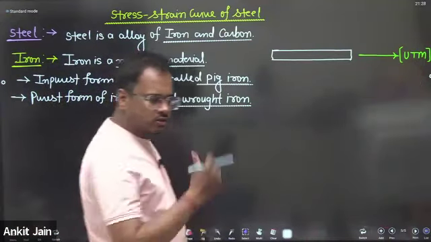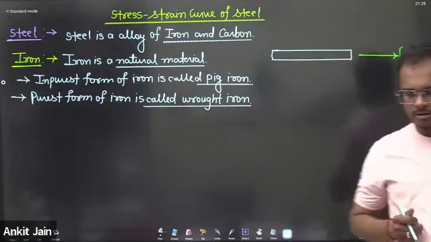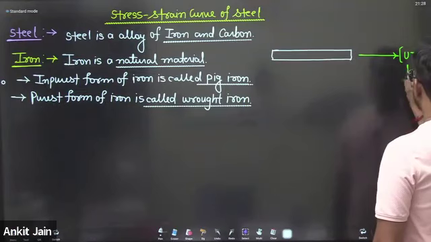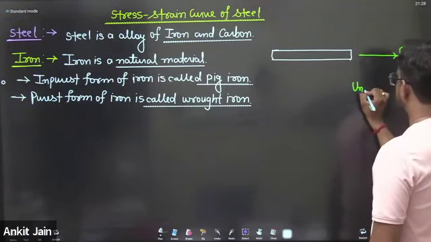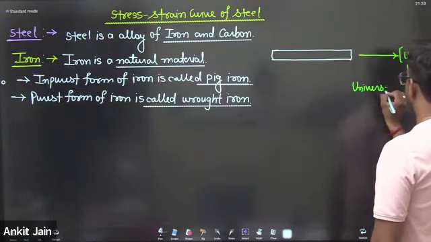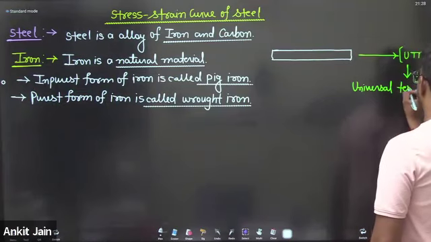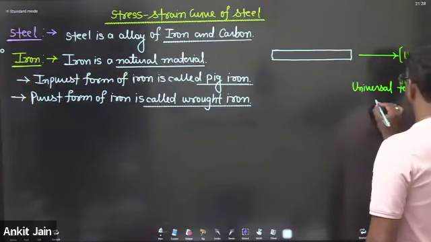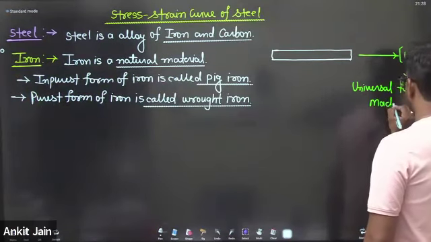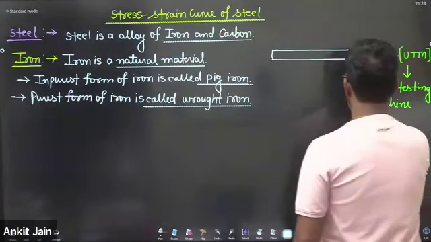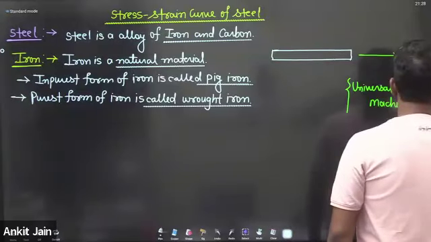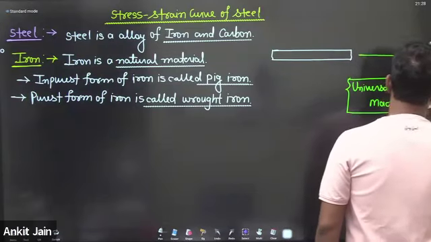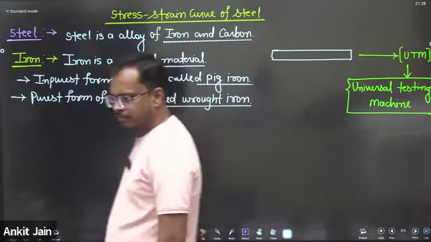UTM means universal testing machine. Are you getting my point? So a universal testing machine is said to be a UTM.